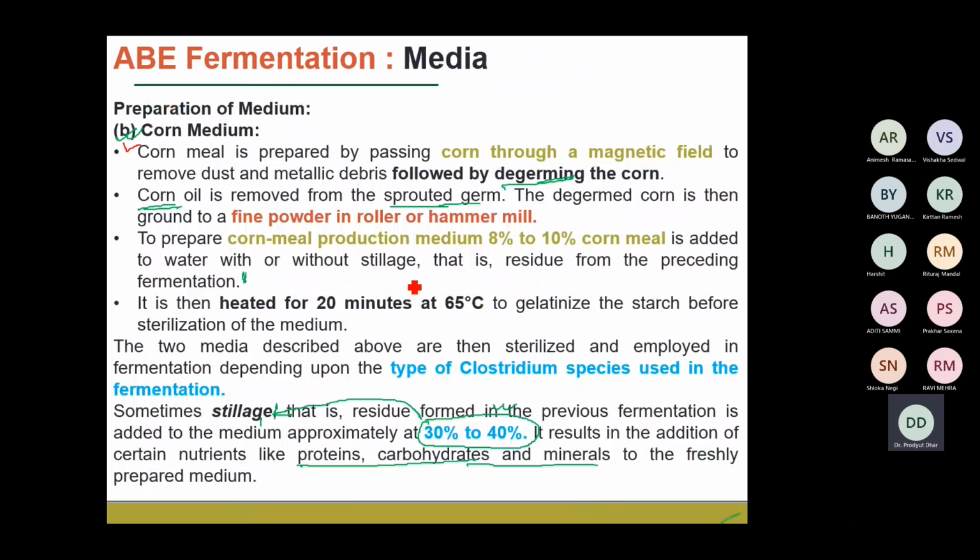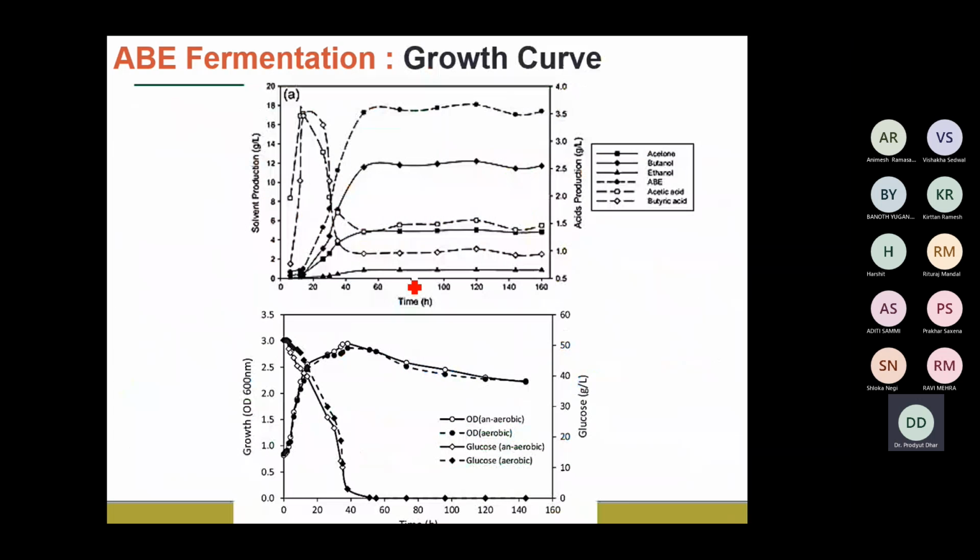Next, what we are going to look into is the growth curve. The growth curve shows the growth, that is OD at 600 nanometer, and that means this is telling you the change in the biomass concentration, especially for Clostridium species. Clostridium species is widely used for acetone butanol production. So how the growth of the microorganism changes with time is what is shown by this particular graph.